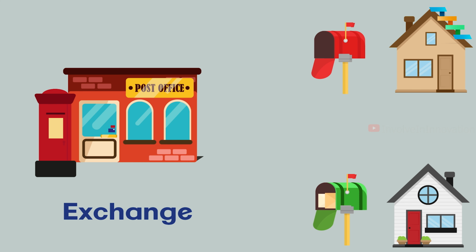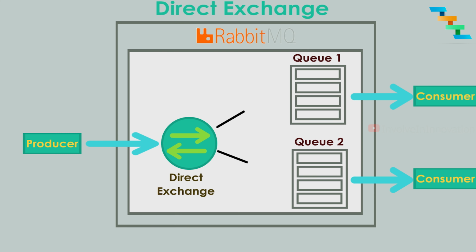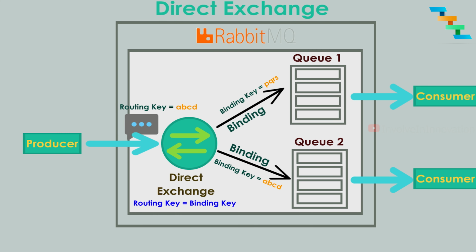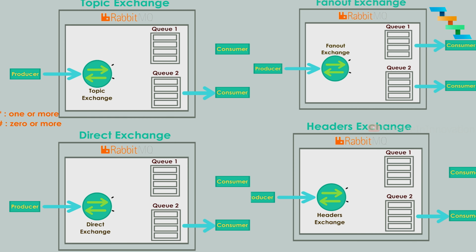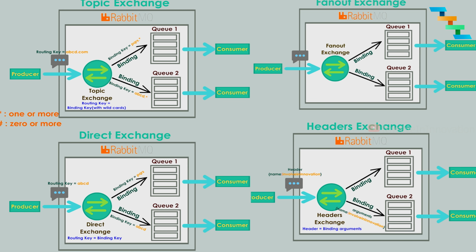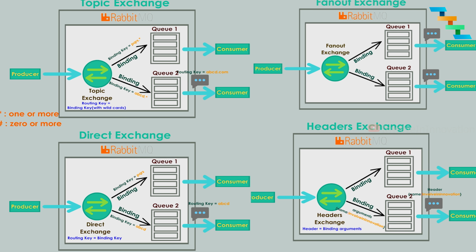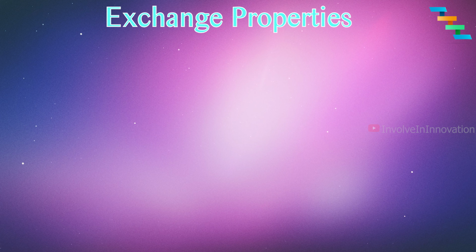In the AMQP protocol, exchange routes the copy of message to a queue or more than one queue. Routing algorithm decides where to send the message from exchange. Routing algorithms depend on the exchange type and the rules called the bindings. There are 4 types of exchanges. They are direct, fan-out, topic and headers. We will see these exchanges in detail in the next chapter.